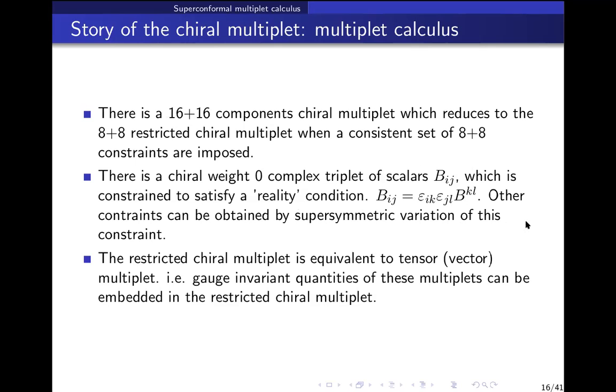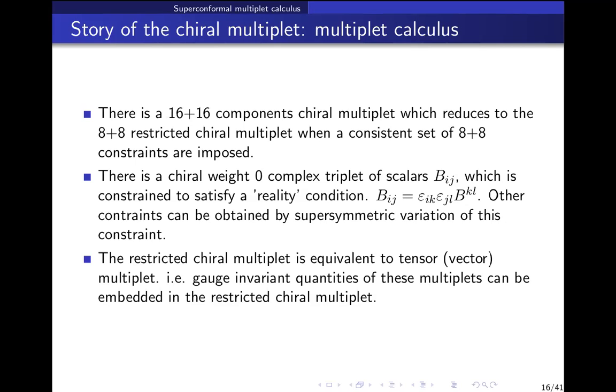So suppose you demand that, and then as we discussed earlier in SUSY, if you implement any constraint, you should implement it as a multiplet of constraints. So take the supersymmetric variation of this constraint, and ultimately the set will close within itself, so there is a consistent set of constraints.